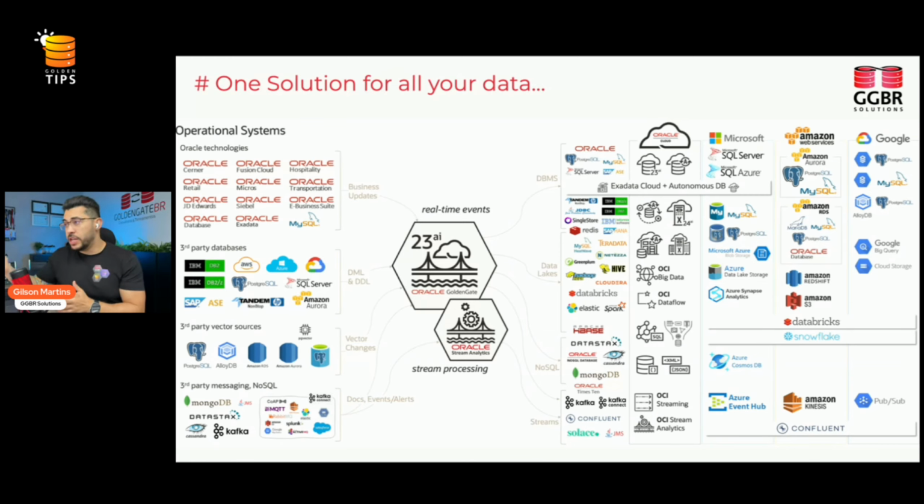So we can deliver data to other databases. We can deliver data to the data lakes, big data environments, NoSQL, and streams. There are hundreds of options there. And all of these happen in real time. This is a big point here. So capturing data from the transaction database, moving this data and delivering to many other environments in real time. This is the basic concepts of Oracle GoldenGate that you should know.